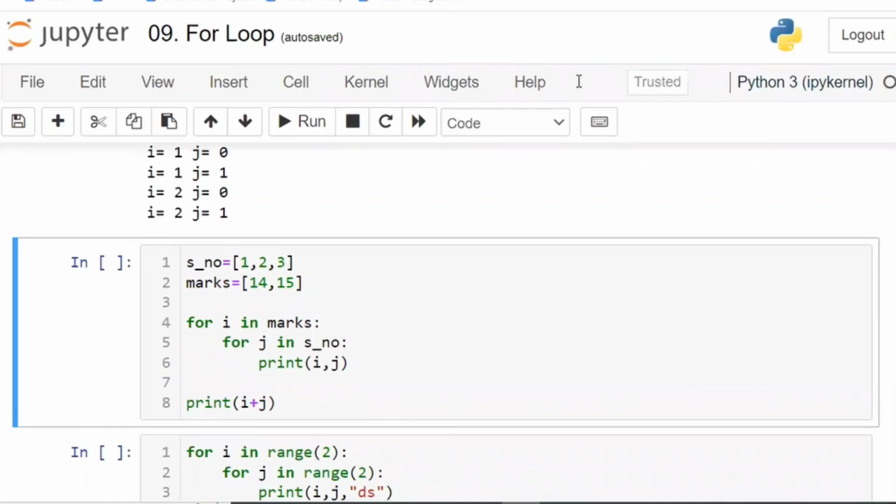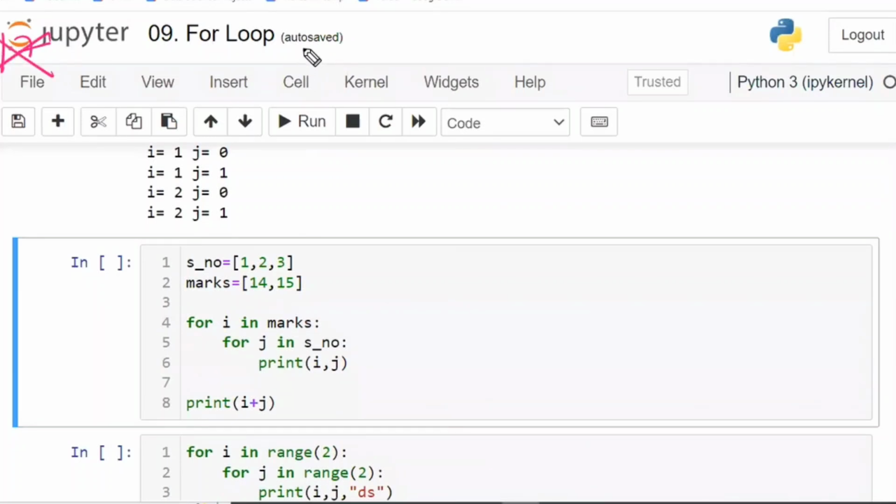Yes, in the interview they may ask you like this also. Who knows? They will ask you to explain the code clearly, step by step. First, before explaining, what is your answer? What is the answer, guys? One who has raised their hand, that person only. Earlier, who is ready to answer? Answer is 17. Only 17 will be printed. Okay.